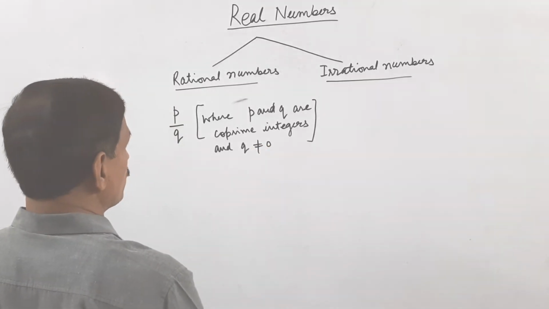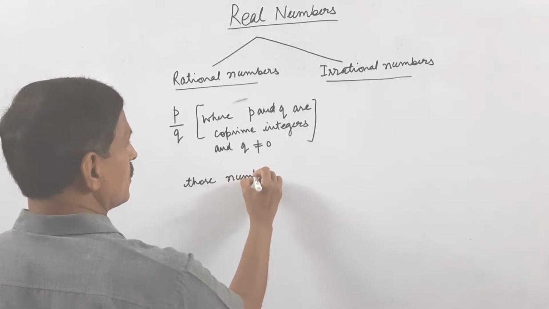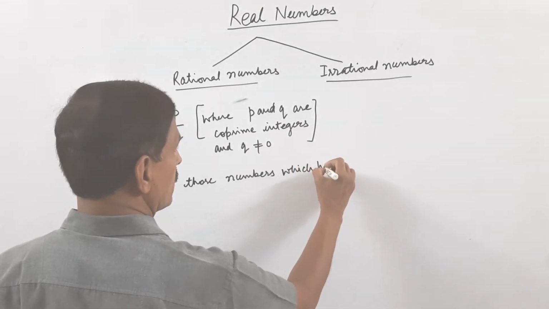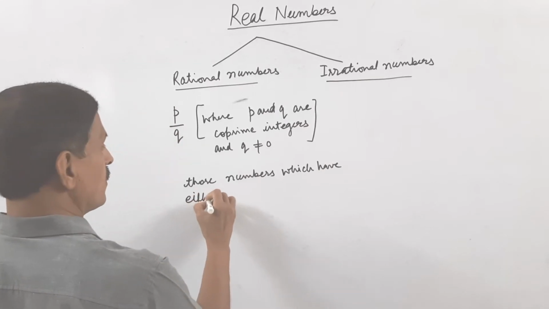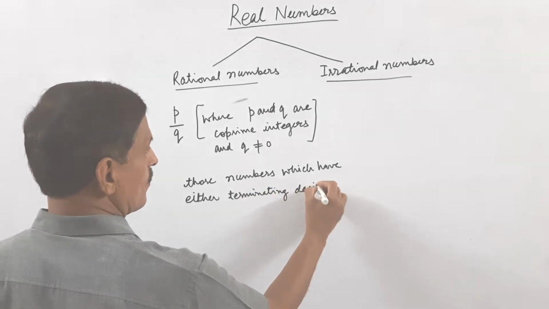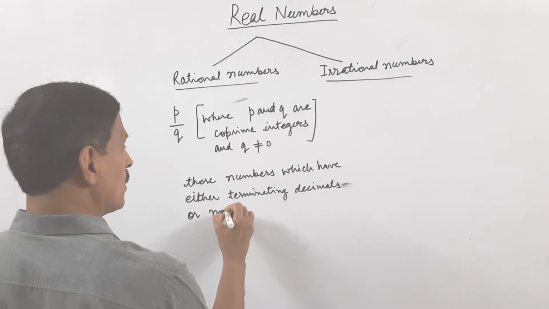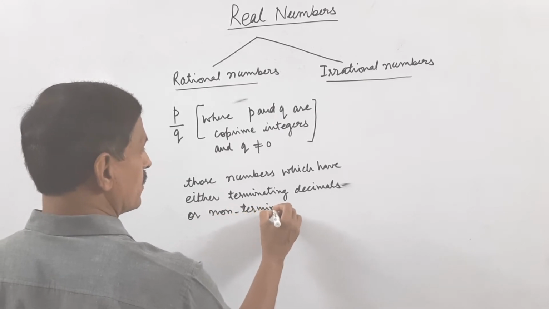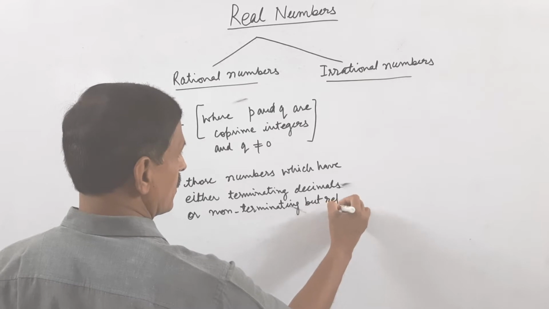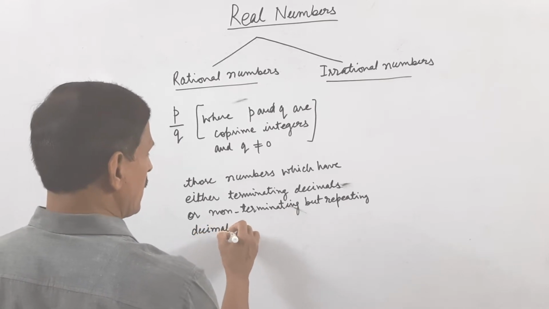There is one more definition for rational numbers. Those numbers which have either terminating decimals or non-terminating but repeating decimals.